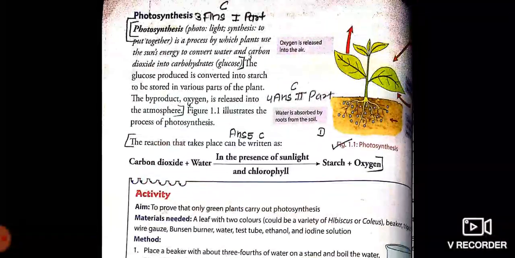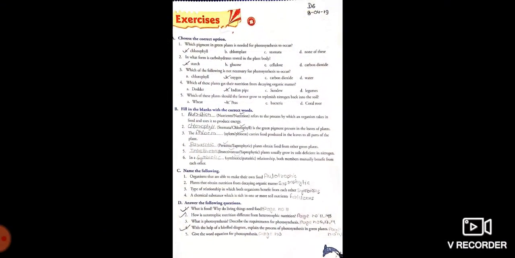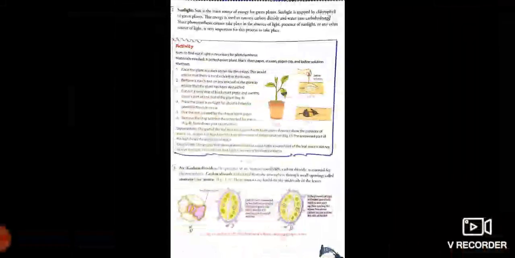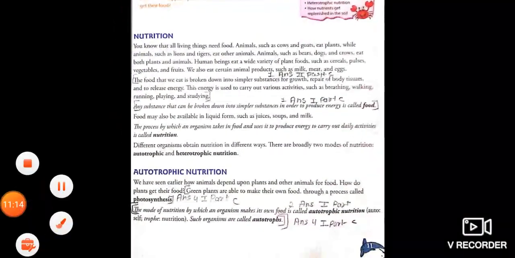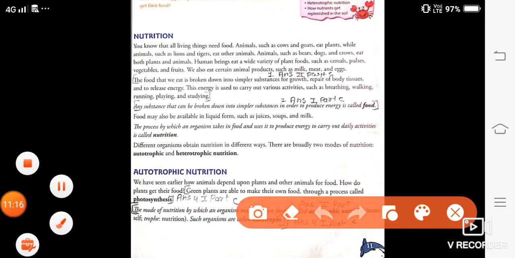See, this is your page number 11. So you will just start from here first.